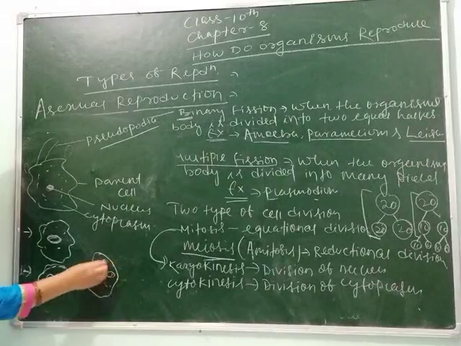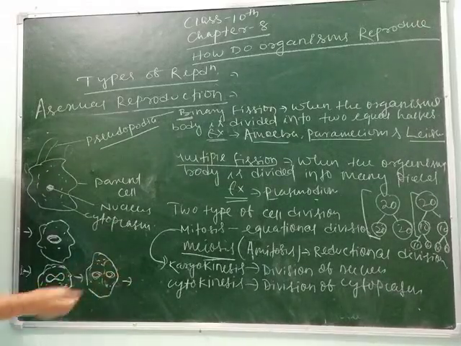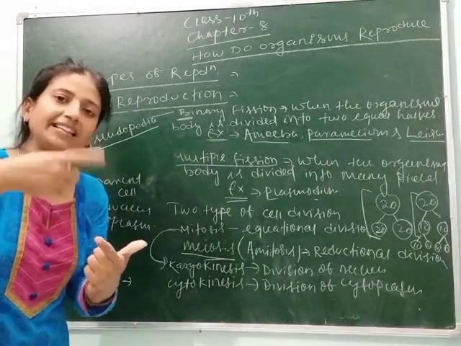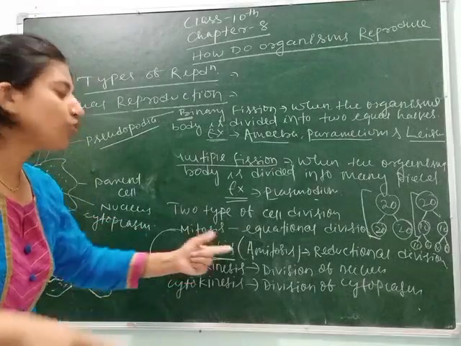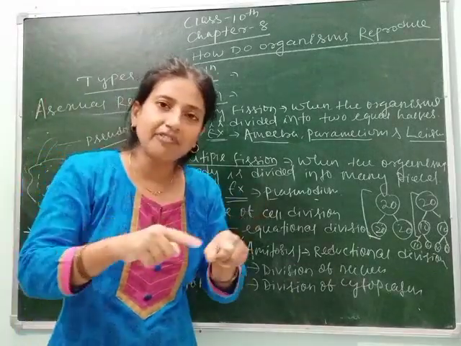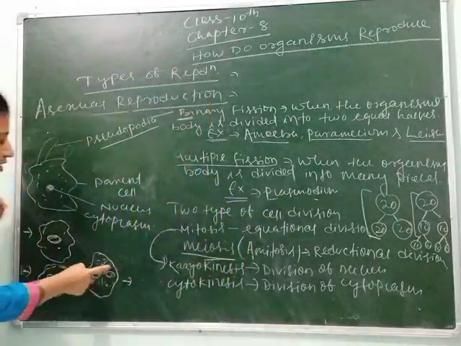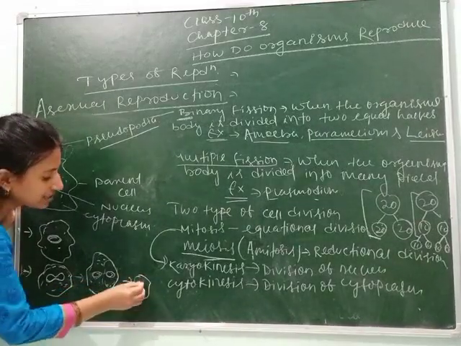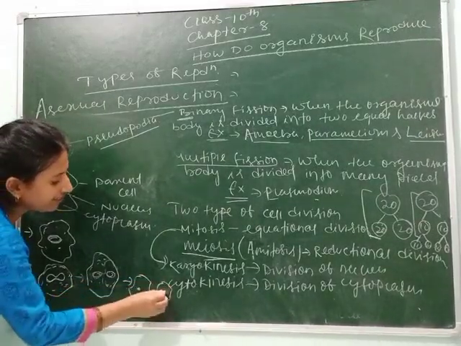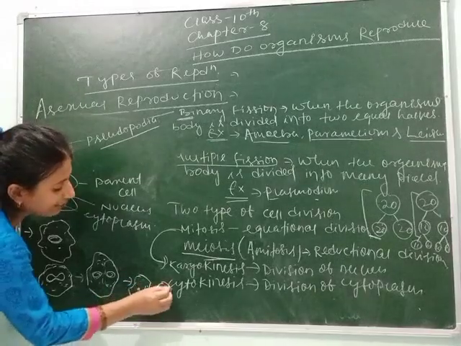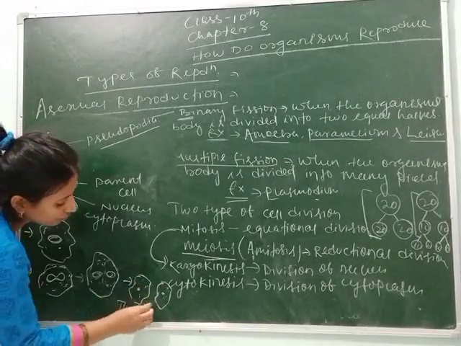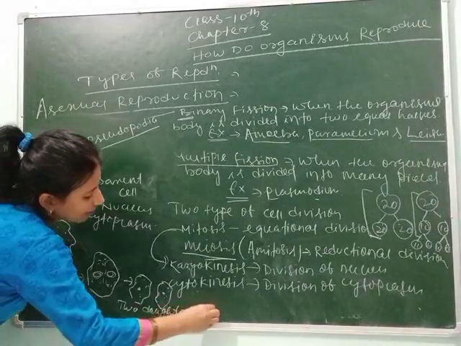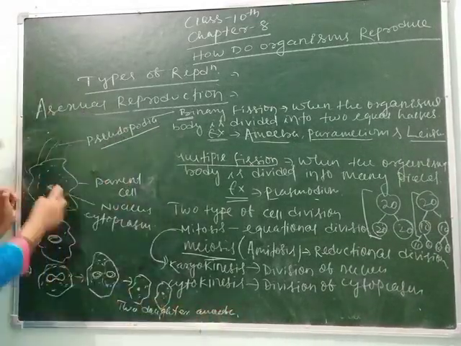And the cytoplasm is present around it. After the division of nucleus, as I have told you, first the nucleus will divide and then the cytoplasm is divided. Due to division of cytoplasm, a cell wall is formed. So here completion of nucleus division means karyokinesis, then cytokinesis occurs, and here we get two daughter amoeba. So these are the steps.